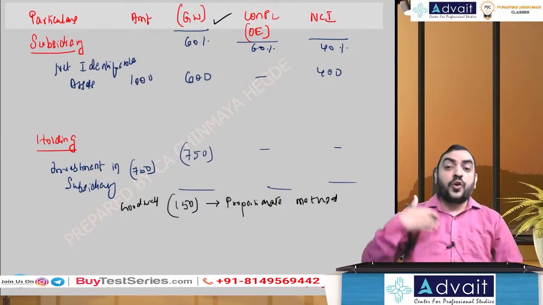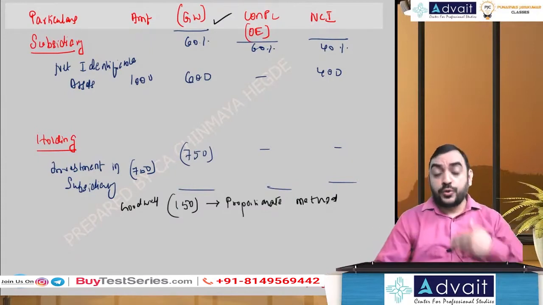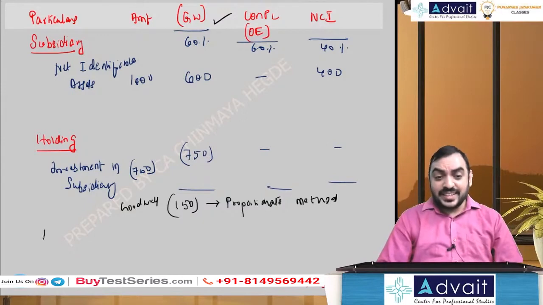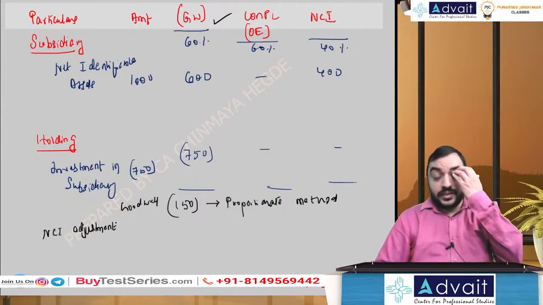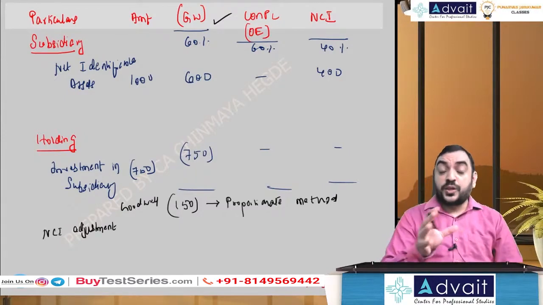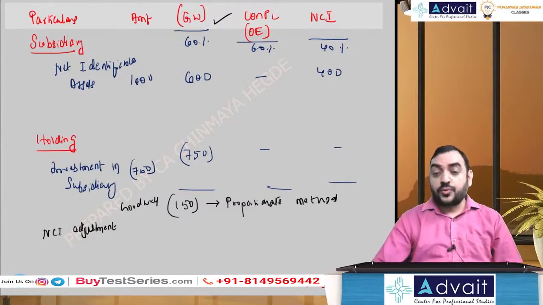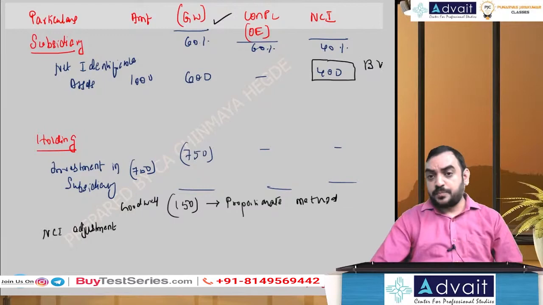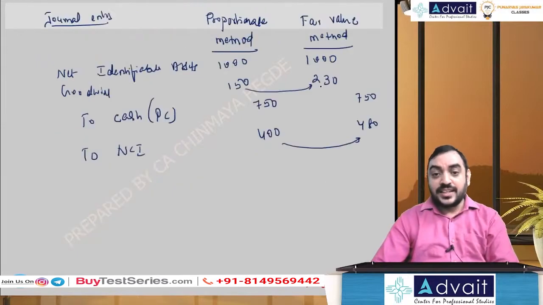So when you want to follow fair value method, I call something NCI adjustment, and that is going to be the difference between book value and fair value, right? Now 400 is the book value. And what is the fair value of NCI?